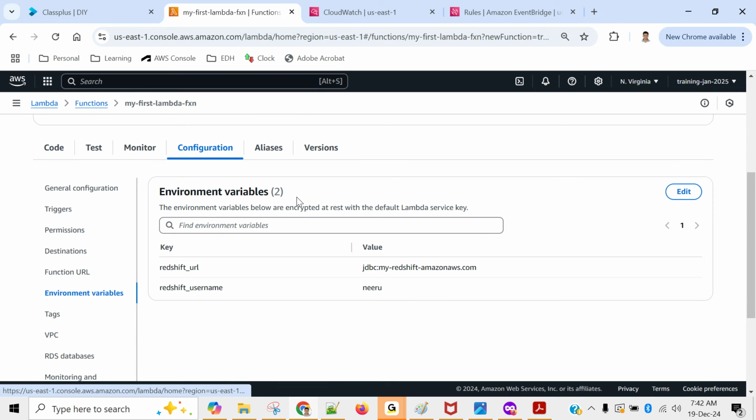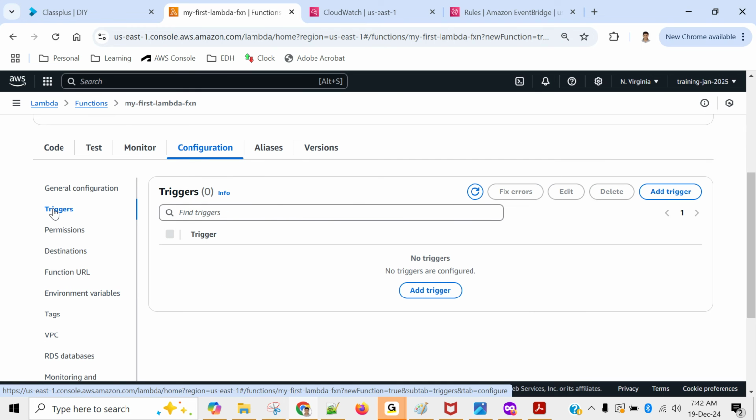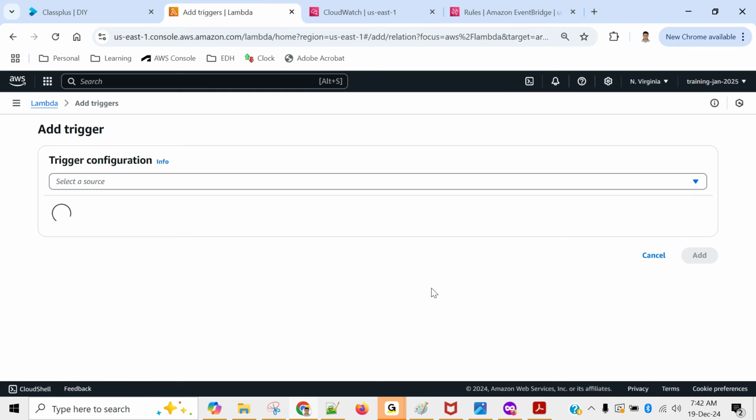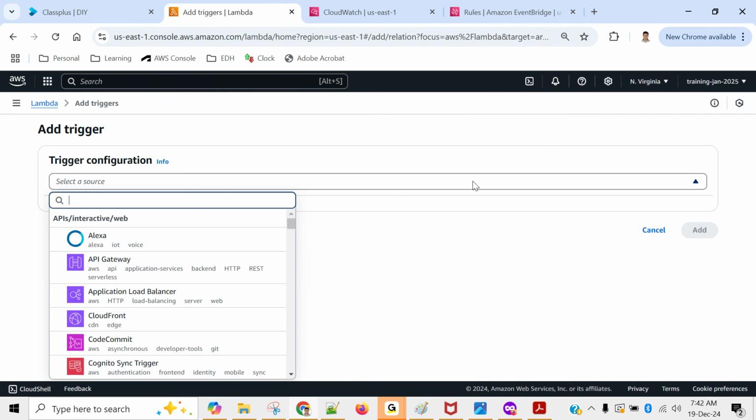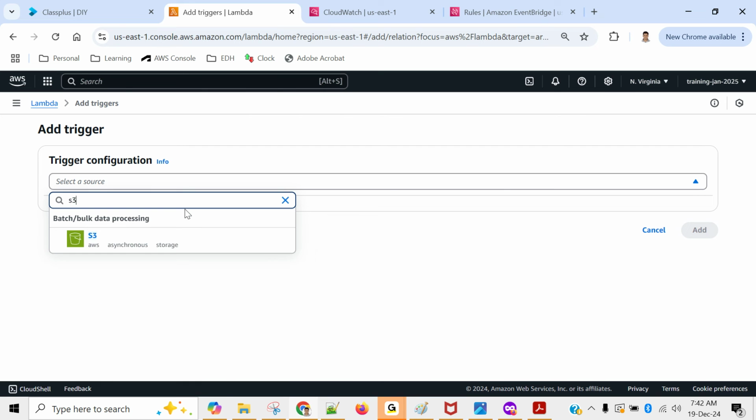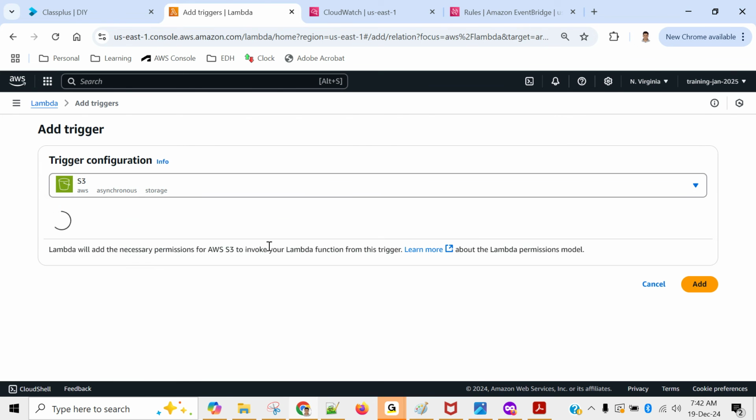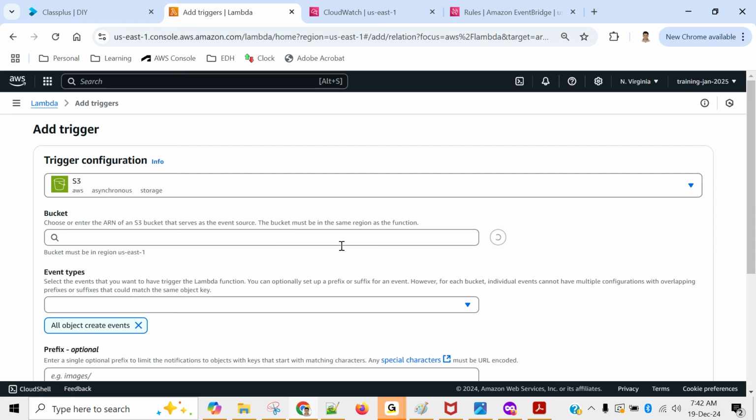Okay, I think we are good. On the left side you see trigger. As of now there is no trigger. We'll add a trigger. So select a source. I can select many things, but I will show you S3, which will be easy to understand. Okay. Which bucket?